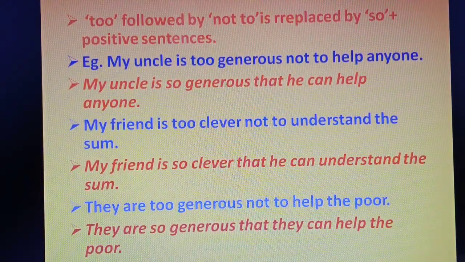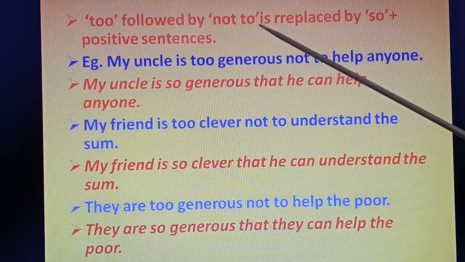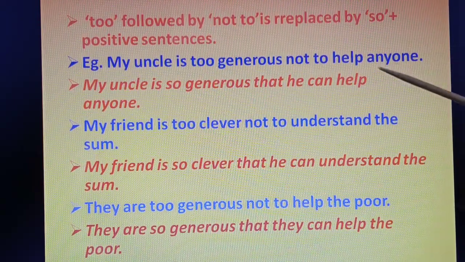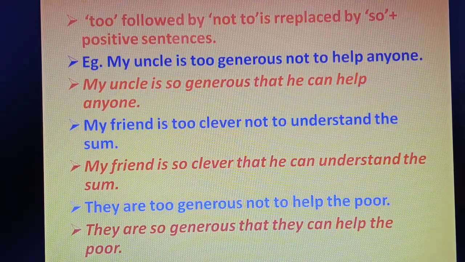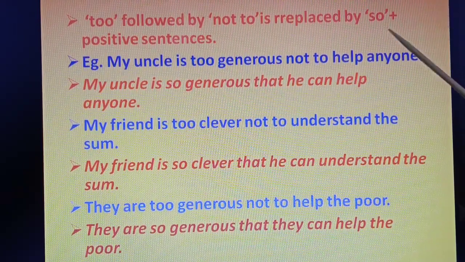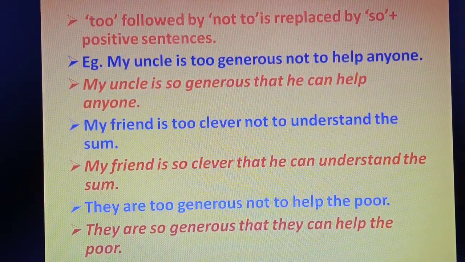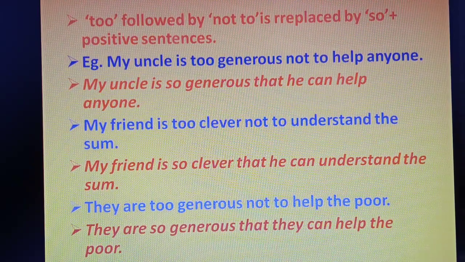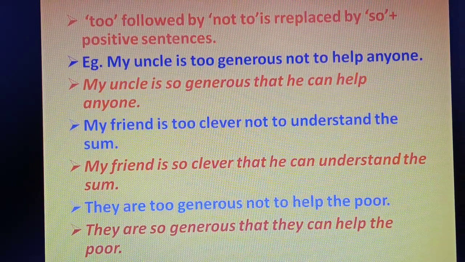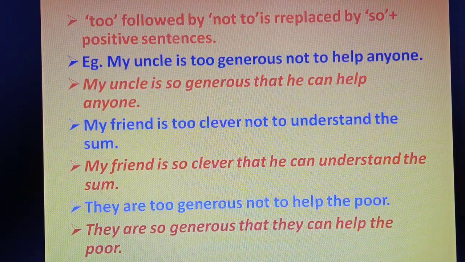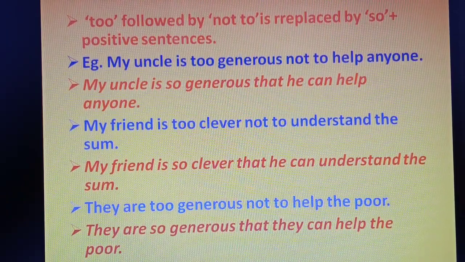Now, the third one will be "too" followed by "not to". That means it's a negative sentence. Suppose the question is a negative sentence. It will be replaced by "so" plus a positive sentence. Are you understanding? It will become "can" or "could", and understand, it will not be "cannot" or "could not". It will be "can" or "could".